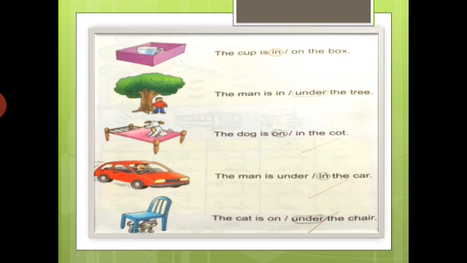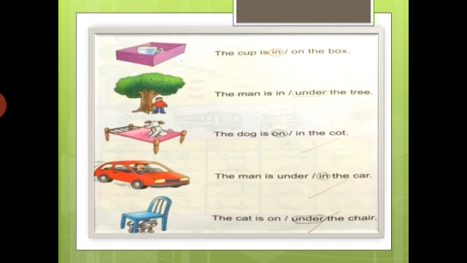Some examples. Okay, have you seen this picture? Yes. On your left-hand side some pictures are given, and in front of them some sentences are given. Okay, now see the first picture. What is that? This is a cup and this is a box.